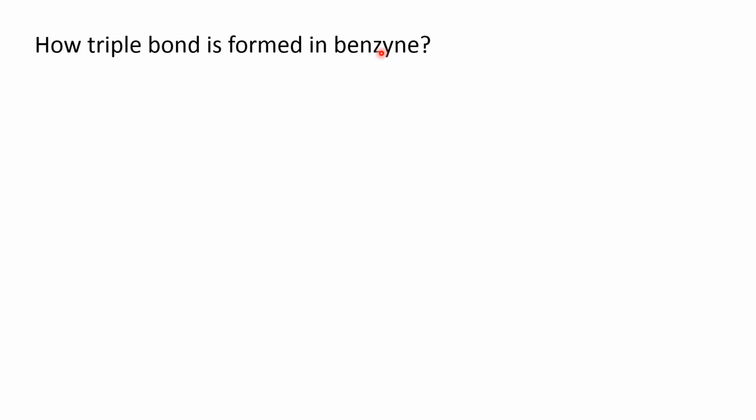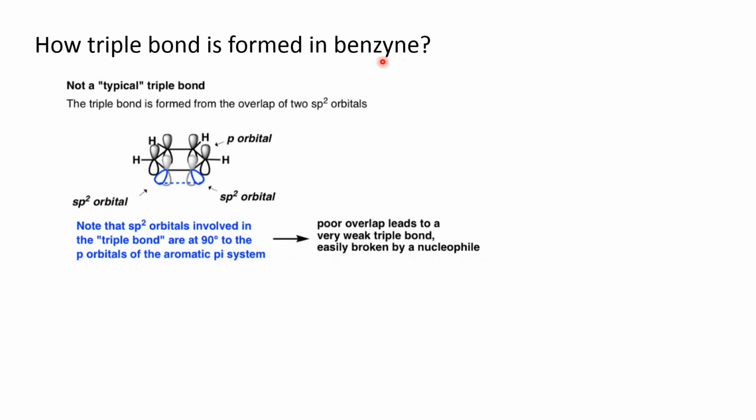Now, how is the triple bond formed in benzyne? See here, suppose between this carbon atom and this carbon atom, this triple bond is formed. Already we know that these two carbon atoms form this sigma bond by sp2 overlapping. And this p orbital, that is the pz orbital, which is perpendicular to the ring, they overlap sidewise and form the delocalized pi electron cloud above and below the ring. So, one pi bond is formed by this p orbital.